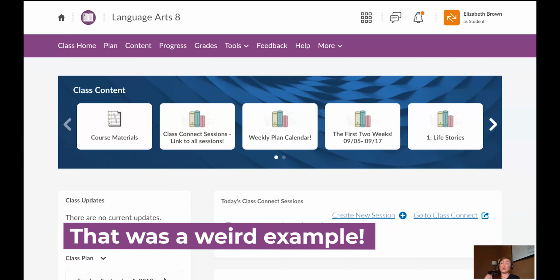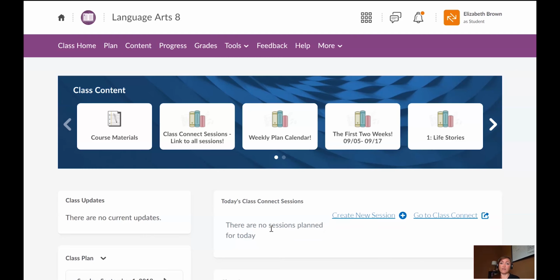But let's say you cannot come to the live session for whatever reason. Then you do need to watch the recording of the session, okay, and complete the exit ticket. Remember, the exit tickets are how we take attendance. So I take attendance no matter what through the exit ticket. So at the end of the session, if you're live with me, we'll do it together. I'll give you the link, you'll do it, and then you're going to be like, I gotta go, I'm going to run away now. But if you watch the recording, you need to go through the recording and grab the link or the assignment that will pop up, complete it, and then either hit submit if it's a Google form or turn it into the Dropbox if it's an assignment.